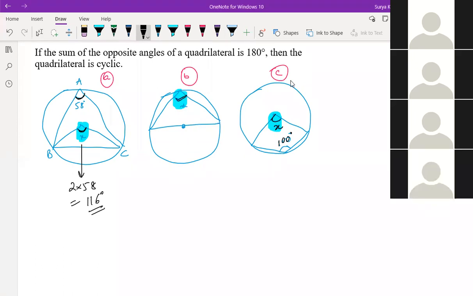I got 90 for B, but I did not understand what's the answer for C. Okay. I'm at C, sir. For B, I got 90. Okay.